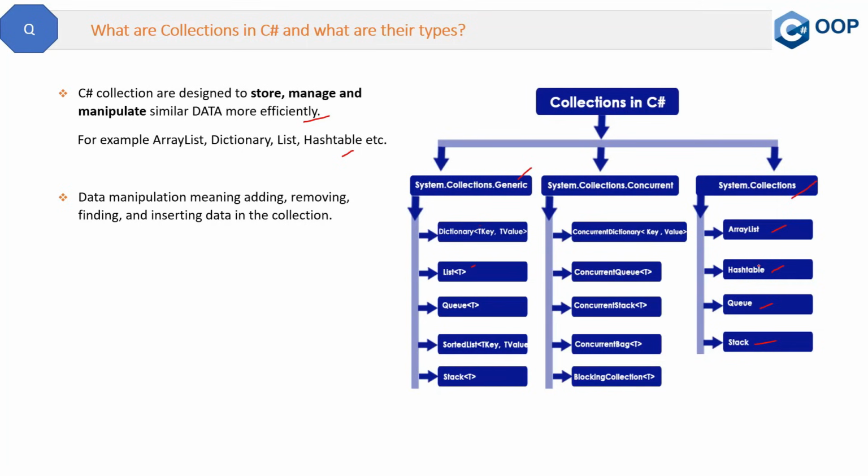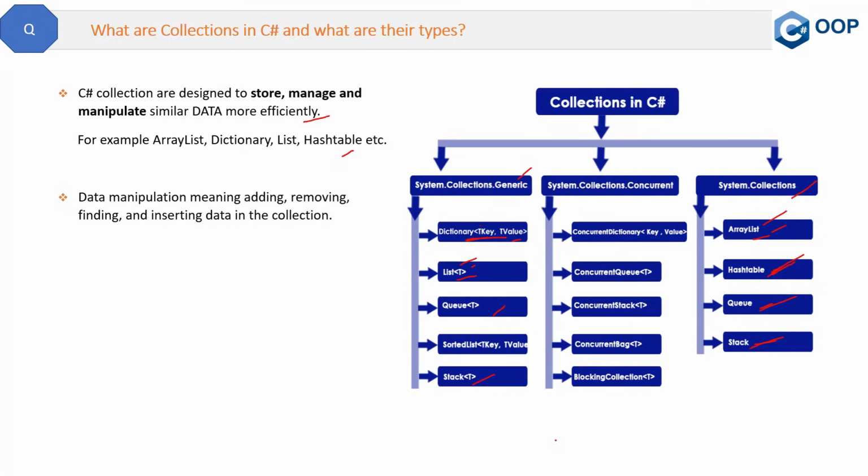Now, what is happening here is basically that list is the generic version of ArrayList only. So if you can see, we have only this generic version of ArrayList. Similarly, dictionary is the generic version of hash table. In dictionary also we have key and value, and in hash table also we have that same mapping of key and value. Similarly goes for queue, which is the generic version of queue, and stack, which is the generic version of stack. So this is about the generic collections.